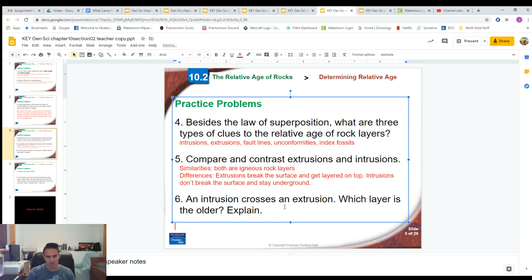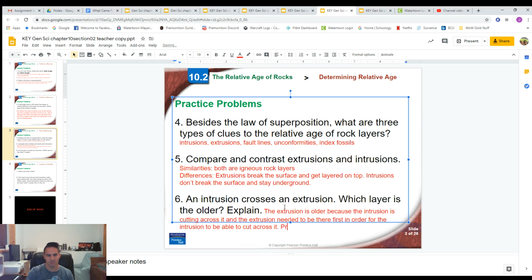So we are going to say that the extrusion is older because the intrusion is cutting across it, and the extrusion needed to be there first in order for the intrusion to be able to cut across it.